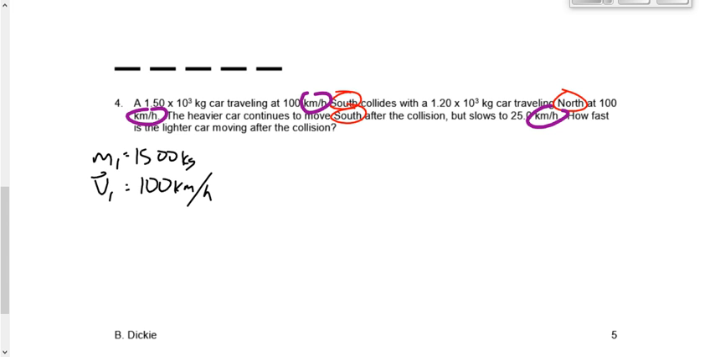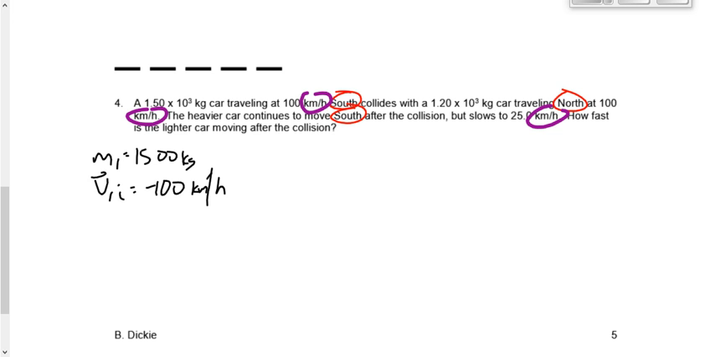Is that V1I or V1F? Good. V1I, the initial velocity of object number 1. Is that right? It should be negative because it's to the south, right? And you could convert that to meters per second. I think it works out to be negative 27.777 meters per second if you do that.